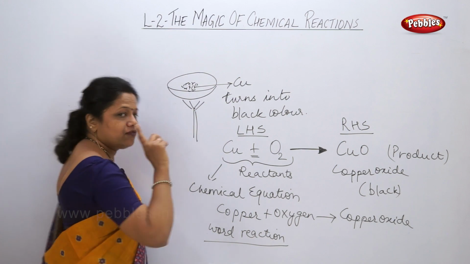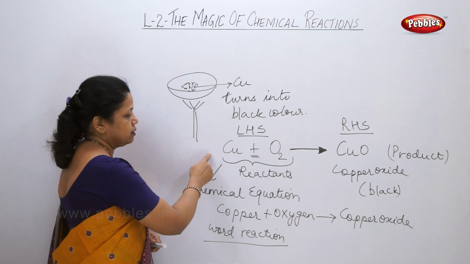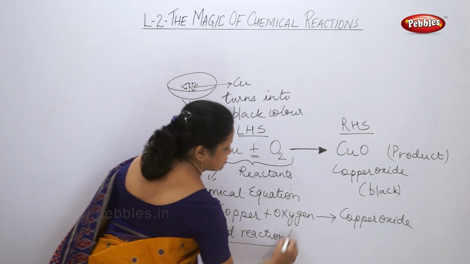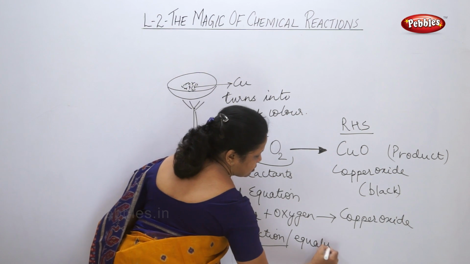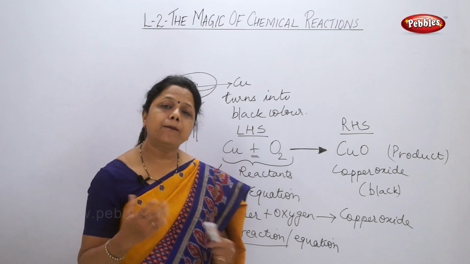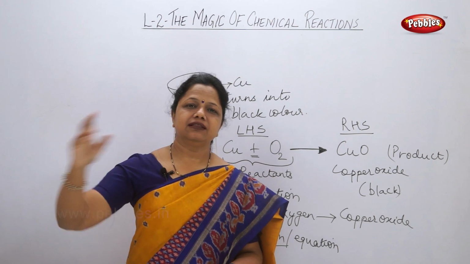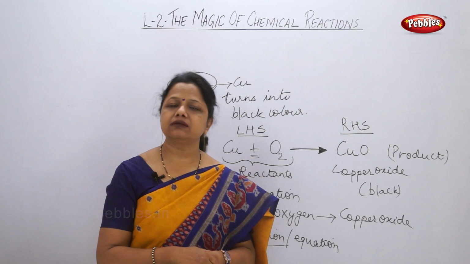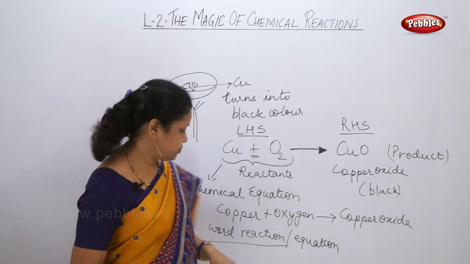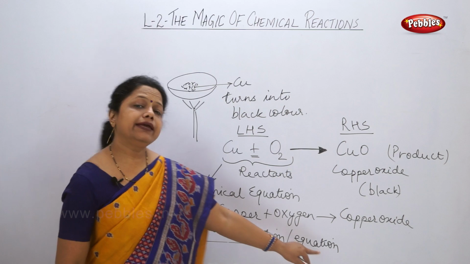When I took the first example of your activity, I wrote it in 2 ways. One in the chemical equation way, one in the word reaction or word equation. When I say using the words, I say that copper reacts with oxygen of the air to produce copper oxide. I am using a sentence. That is called a word reaction. That is a chemical reaction using the words. But I want to show it in the form of an equation, and I don't know the symbols. So I have used the words, that is the word equation.